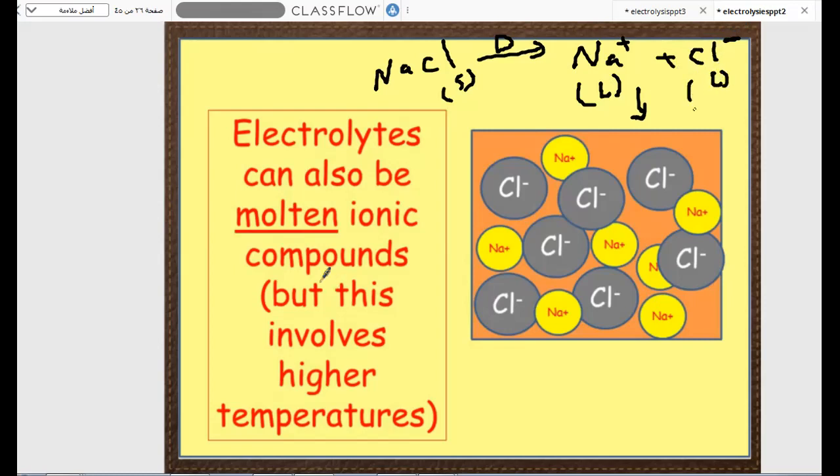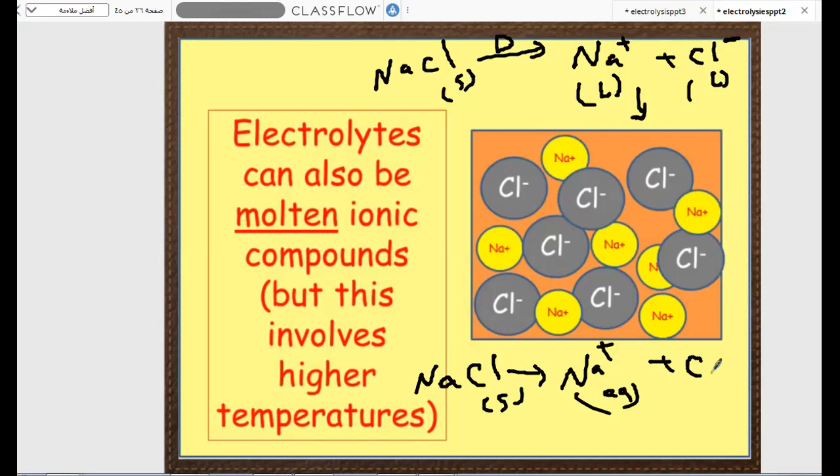But when we dissolve it in water, it also ionizes, with Na positive changing into aqueous and chlorine also changing into aqueous.